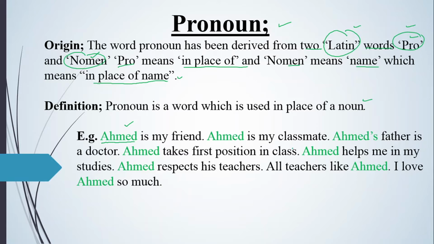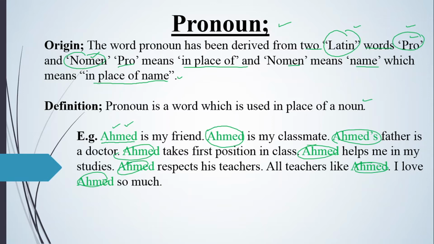Now time and again, Ahmad is being mentioned many times, once, twice, thrice, four times, five times, six times, seven times, and so on. Once you mention it at the beginning, but then there is a repetition of the word Ahmad, Ahmad, Ahmad. The word is being repeated a lot.